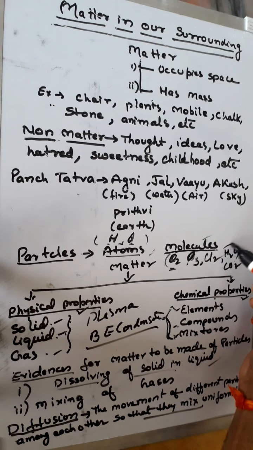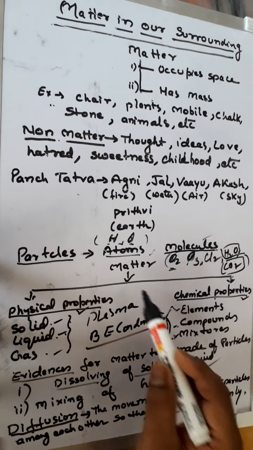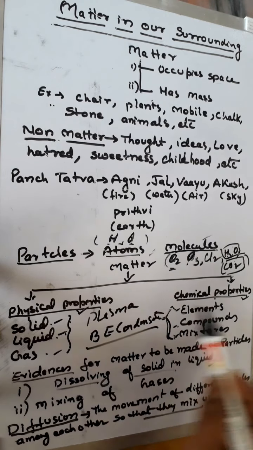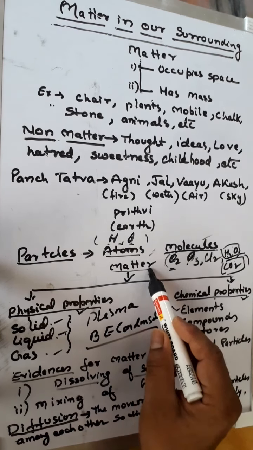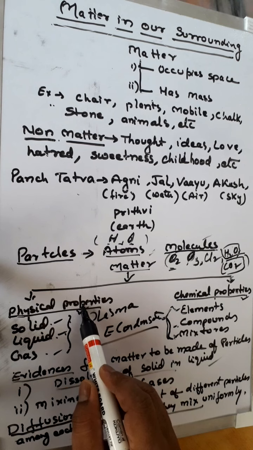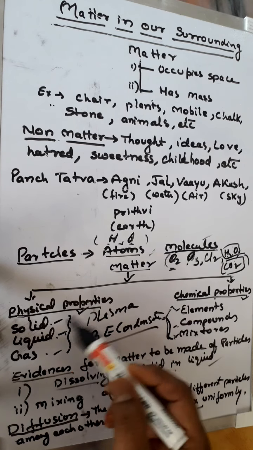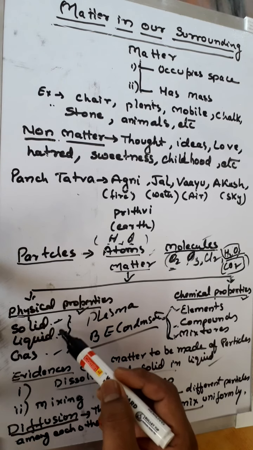Now if we see H2O, that is water molecule, it is made up of atoms of hydrogen and oxygen. Similarly, a molecule of carbon dioxide is made up of atoms of carbon and oxygen. Now, according to their properties, matter has been classified. According to physical properties, matter has been classified as solid, liquid, and gas.